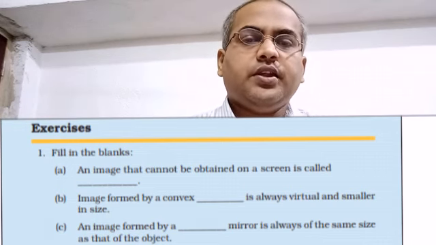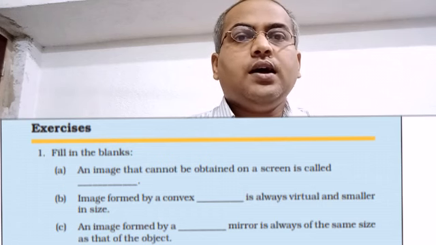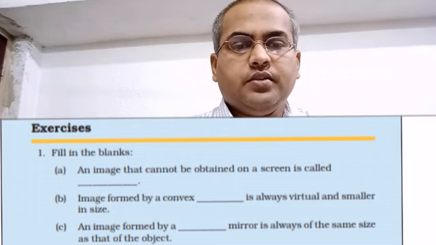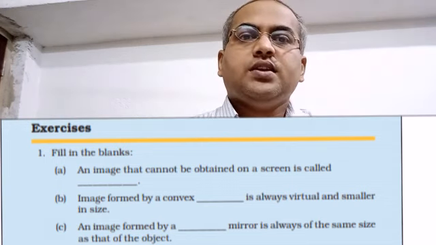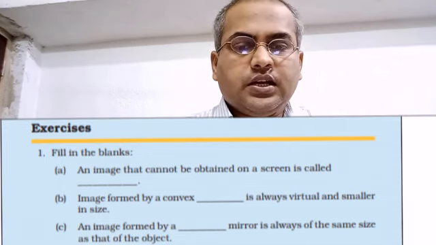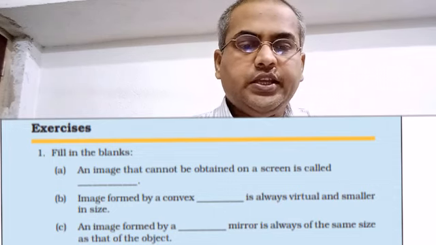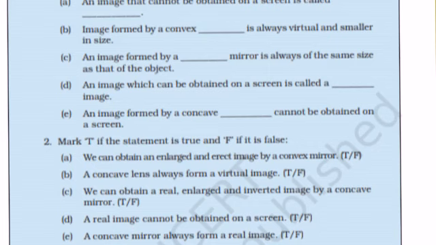Next comes question number E. An image formed by a concave lens cannot be obtained on a screen. Next comes question number 2. Mark T if the statement is true and F if it is false.